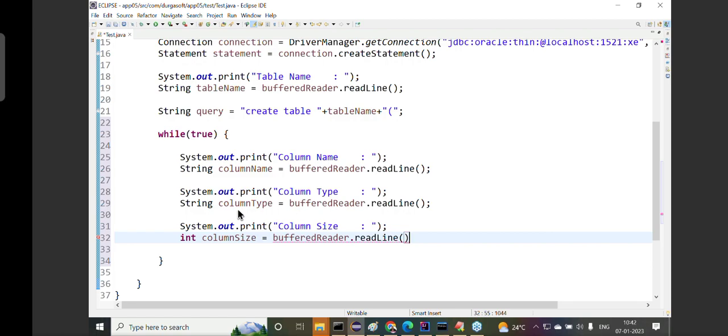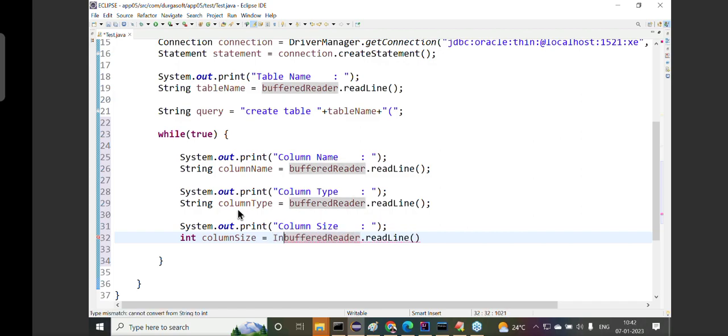If we use the readLine method, then what will happen? Whatever data I enter, for example 5, that 5 will be taken in the form of a string value, in double quotations. If I enter 10, the 10 value will return, but as a string value. But my requirement is, I don't want to get that 5 in the form of a string. I want to get that 5 in the form of an integer.